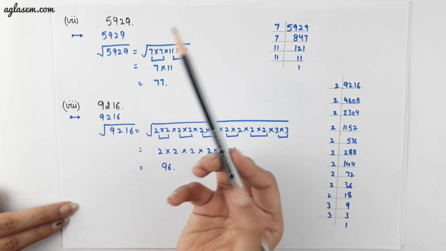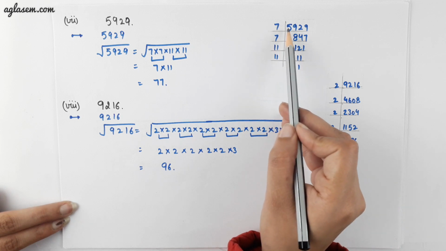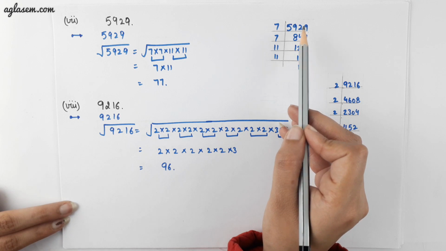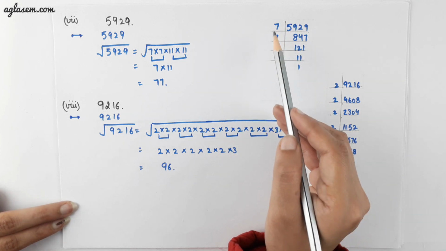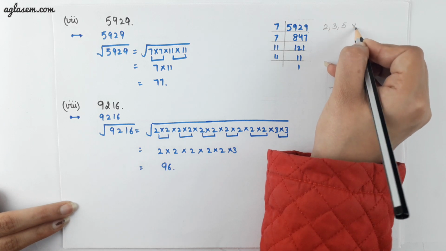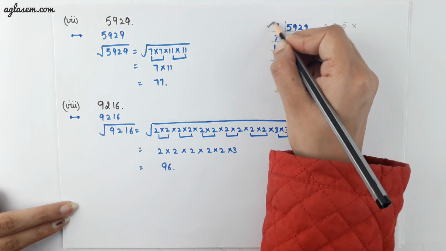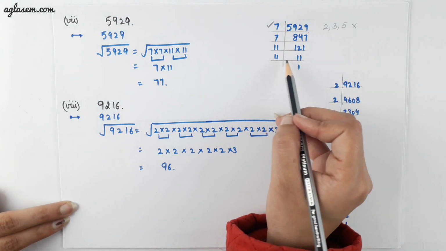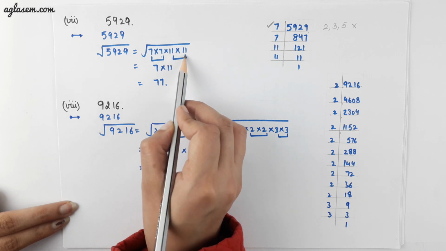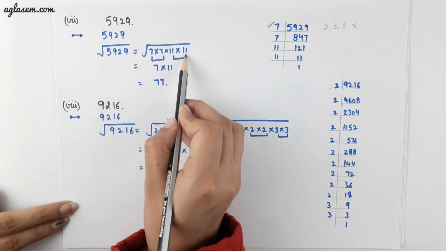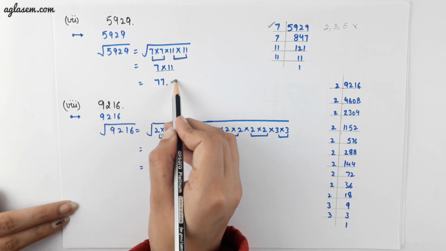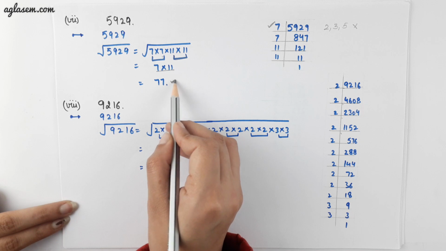The next number is 5929. Again, do the prime factorization of 5929, and we know that 5929 is not divisible by 2. Similarly, it is not divisible by 3 also, and not by 5 also. So the next prime number is 7. Therefore, by solving, we will get 7 into 7 into 11 into 11, and by making the pairs of the prime numbers, we will get 7 into 11, which gives us 77. So the answer will be 77.